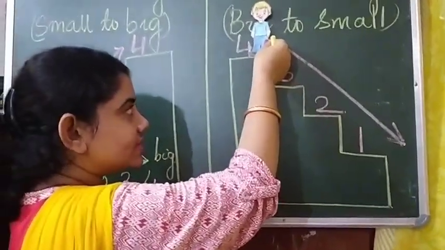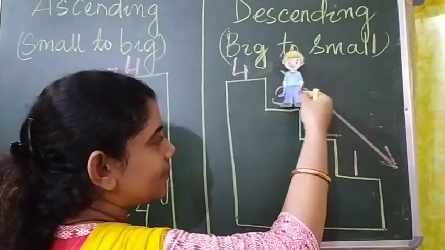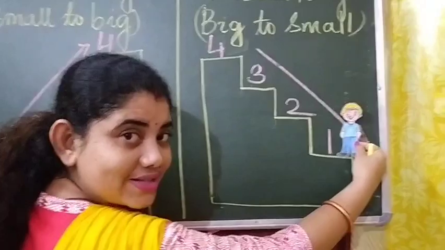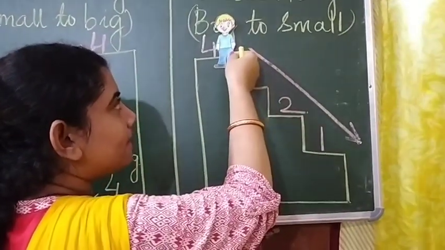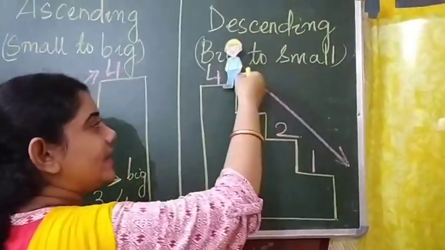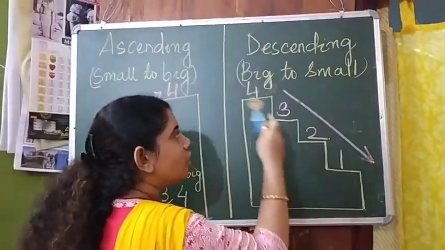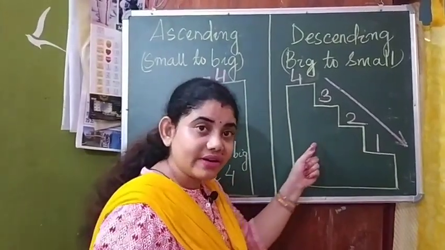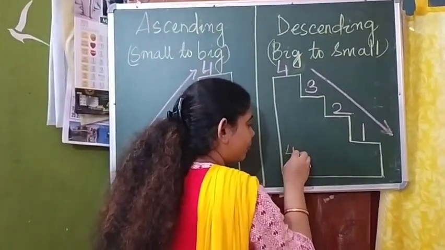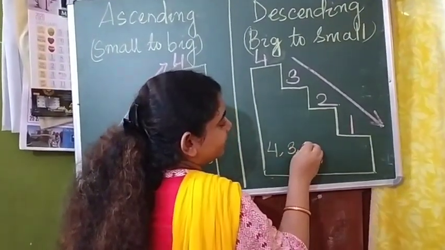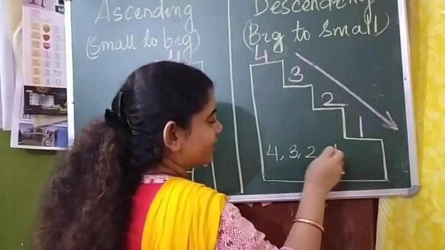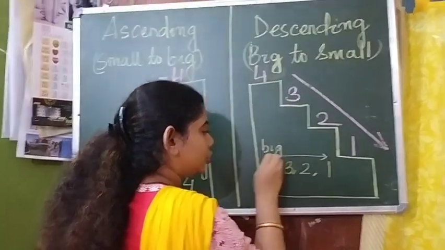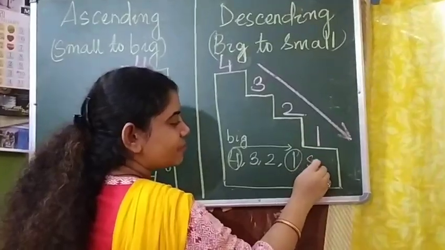He is on the fourth step. Then he will come to the 3rd step, then the 2nd step, then the 1st step. So he came from big to small. 4 is the bigger number and 1 is the smaller number. How will he write? He will write 4 first, then 3, then 2, then 1. This is from big to small.